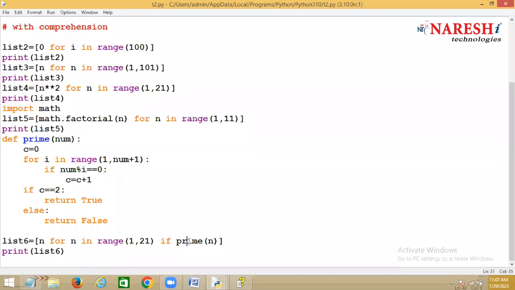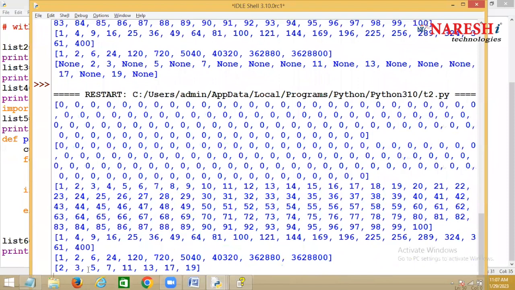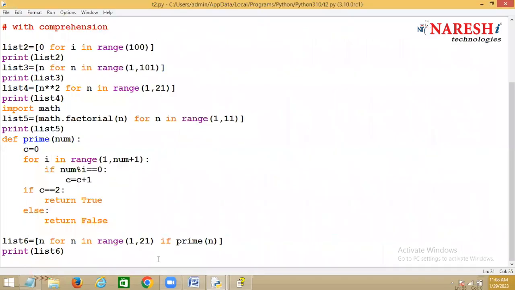Okay, that is to avoid none. Now you can see 2, 3, 5, 7, 11, 13, 17, 19. Okay. So if you want to add a value based on a condition, that is called which one? Filter.